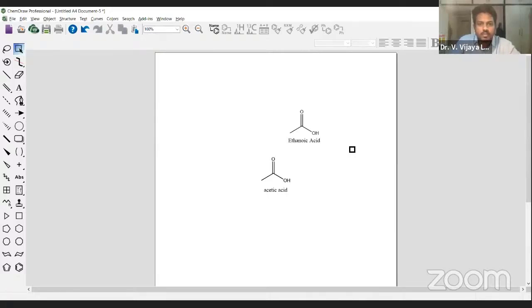Sir, what if the reactions are like A plus B? Yes, you can simply write two structures, and then after that you can carry on. What's the problem? Simple. You have the option to make copies with the help of Control. First you create the basic structures. I told you that manually you don't need to do it; while creating the structures you can borrow directly from name to structure. Otherwise, you can use the cheat sheet code or this sheet, and I'm also going to teach you other shortcut formulas. With all these you can borrow the basic structures. Once you borrow that, use Control and the arrow buttons. Automatically you can generate n number of structures.